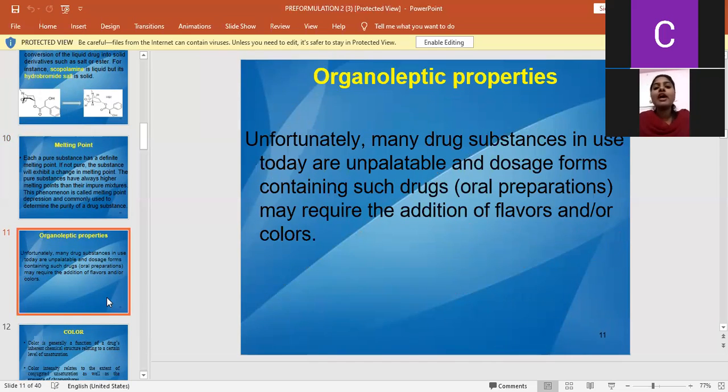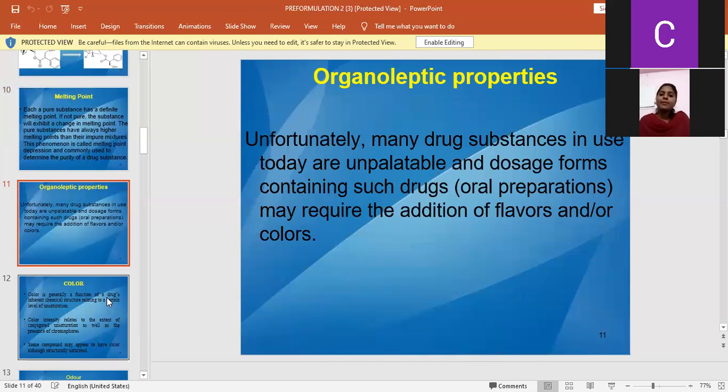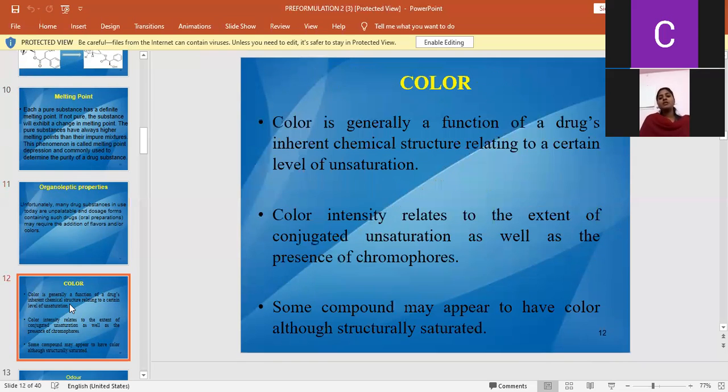And organoleptic properties. What are the organoleptic properties? The color, odor, and taste of the drug substance are generally called the organoleptic properties. These three parameters are generally called organoleptic properties. Before making any dosage form, we need to evaluate these organoleptic properties. Why? Because we need to know which color, which odor, and which taste is present before making a dosage form.